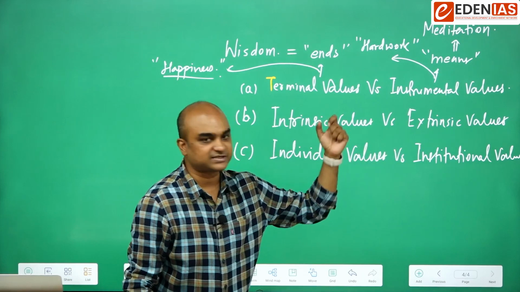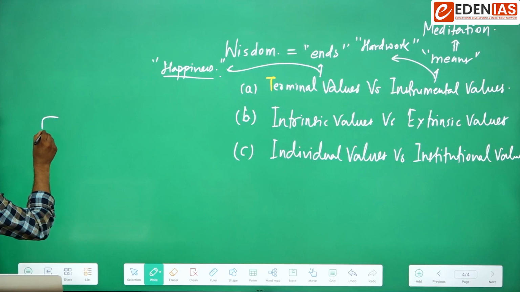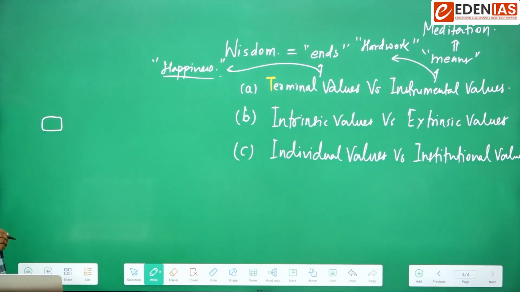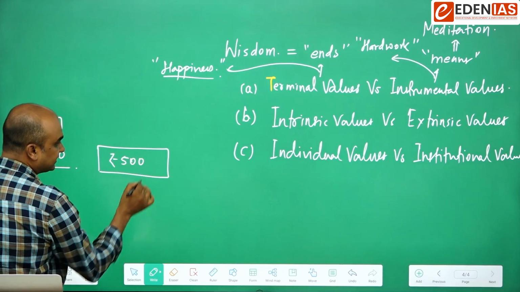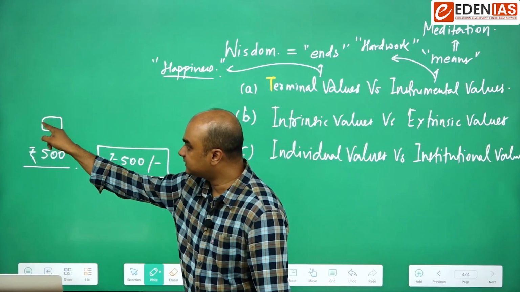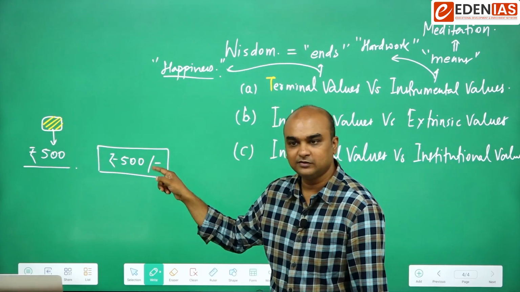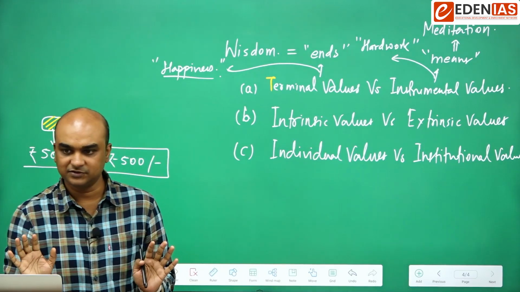Intrinsic value versus extrinsic value. To understand this, think of this. Suppose I have a piece of metal. It could be any metal. And the value of this piece is 500 rupees. That's the value of this metal piece. And I have a 500 rupee currency note as well. Now prima facie, this metal piece and this note look similar, isn't it? They both have what value? 500 rupees. Do you get it?